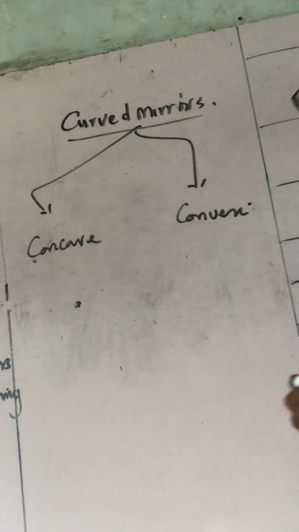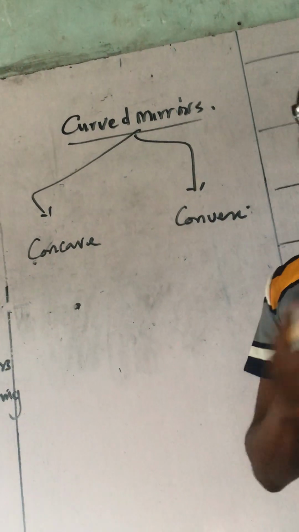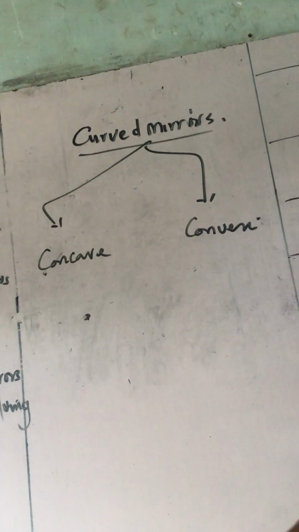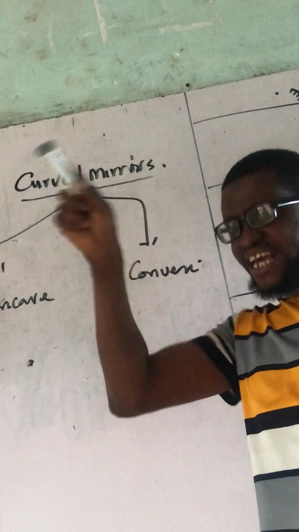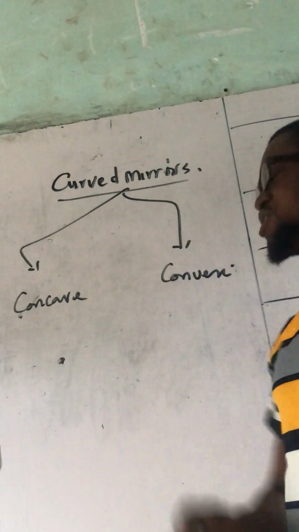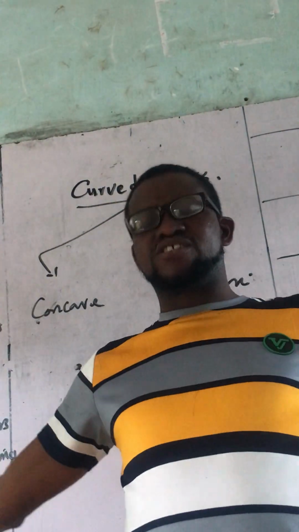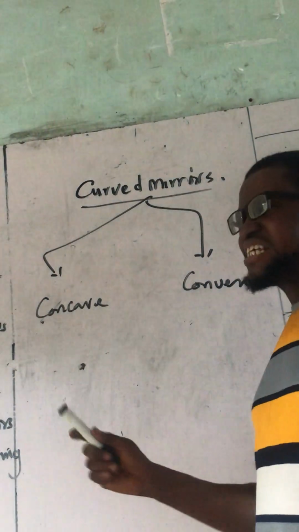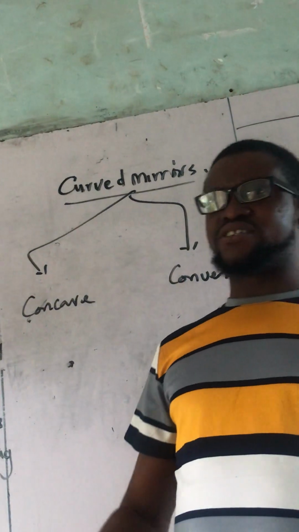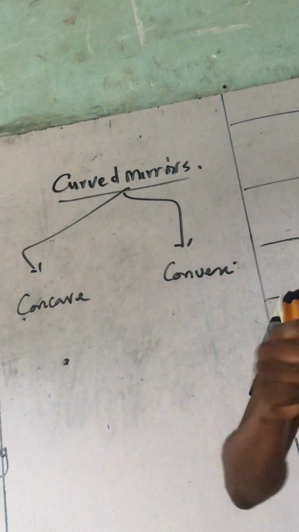In the case of lens, the one I have treated previously, concave diverges. Concave lens is the one that what? Diverges. While convex is the one that what? Converges. In the case of lens.